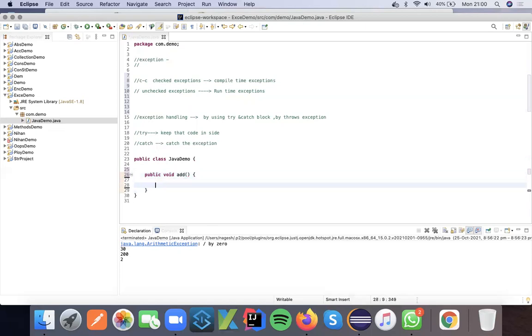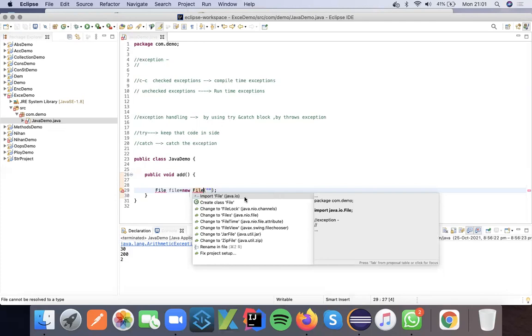Here what I'm trying to do is, I wanted to read some file from my machine. To read a file, I will use the file operations. File equals new File. This is the syntax for reading the file.